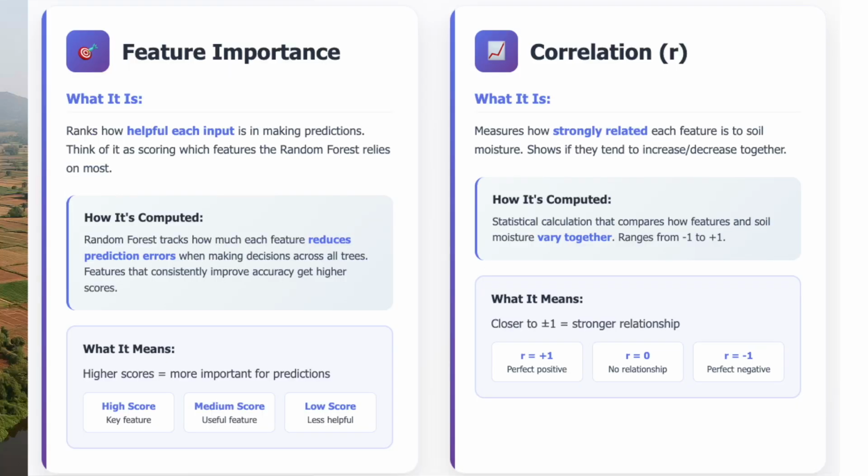We also look at the feature importance scores and check the correlation between each feature and the soil moisture to see if there is a strong relationship. So these are the things we do to evaluate our model. And so now let's see what results I got by running this model.